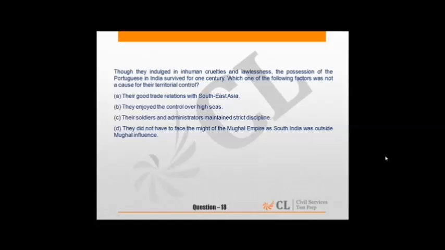Rest B, C, D are okay because they enjoyed the control over high seas. Their soldiers and administrators maintained strict discipline, and they did not have to face the might of Mughal Empire, as South India was outside Mughal influence. So rest are fine. A is problematic, so answer is A for question 18.